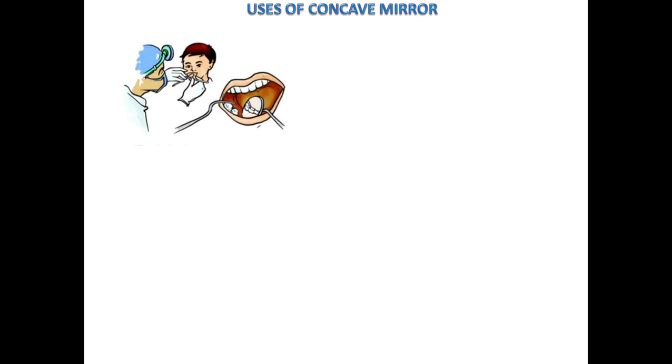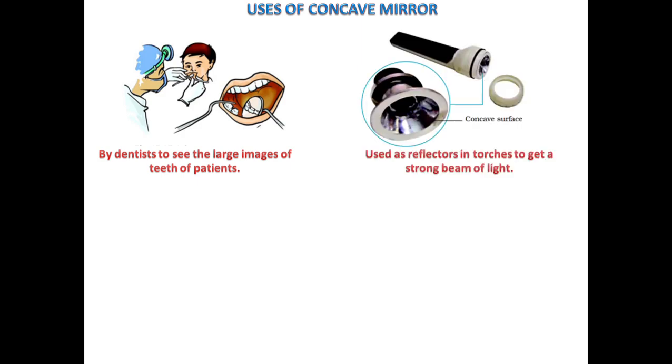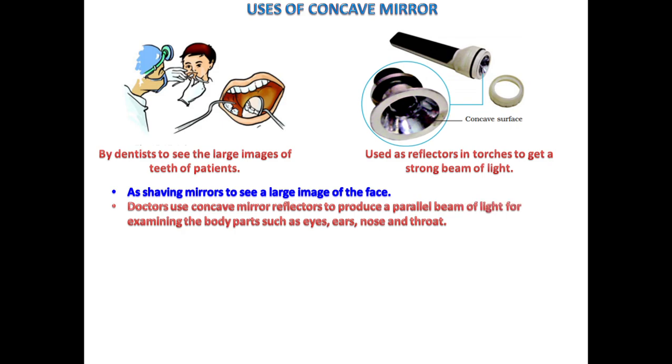These mirrors are used by dentists to see the large images of teeth of patients. They are also used as reflectors in torches to get a strong beam of light. These concave mirrors are used as shaving mirrors to see a large image of the face. Doctors also use these mirrors, reflectors, to produce a parallel beam of light for examining the body parts such as eyes, ears, nose and throat.